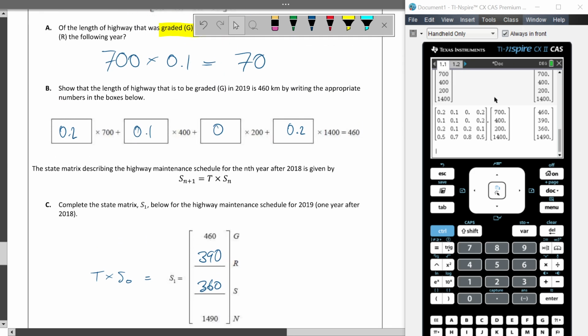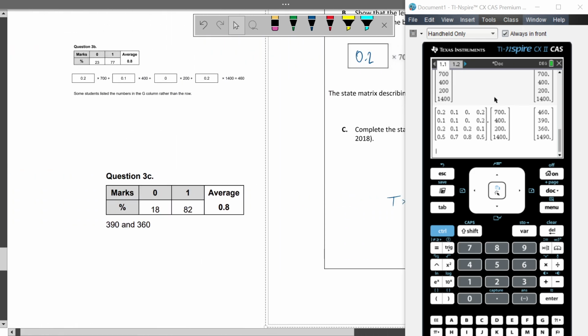Next question. Actually, let's see how many people got that right. 80% of people got that right. Well done, people. 80%. That's pretty good.